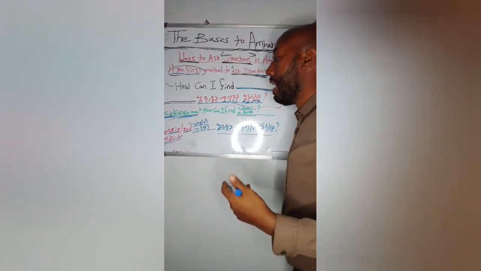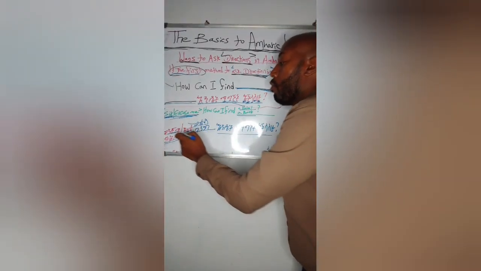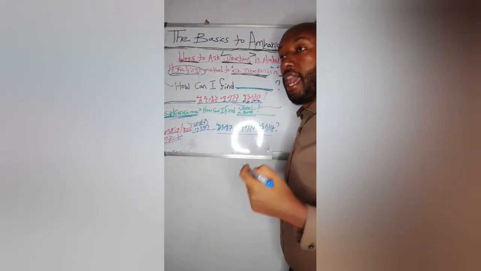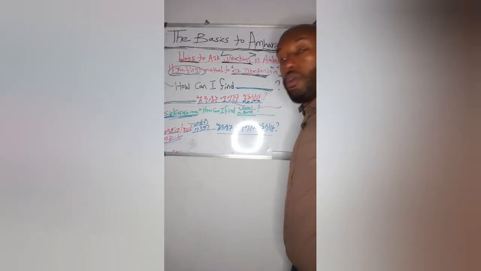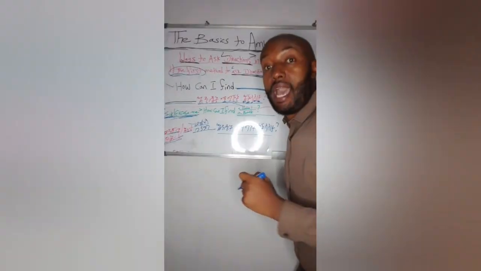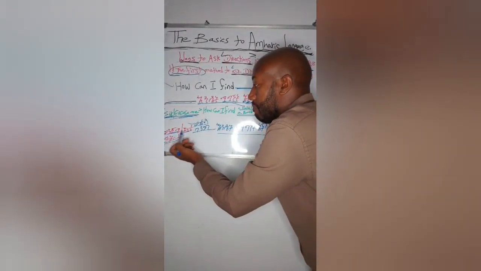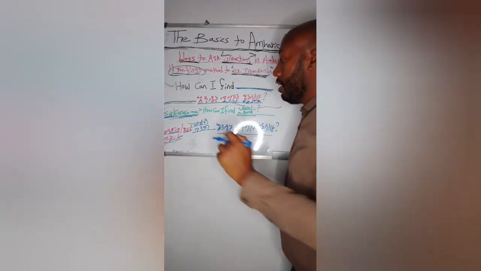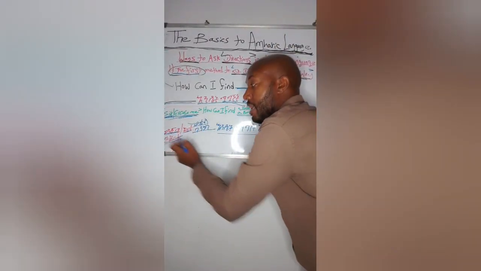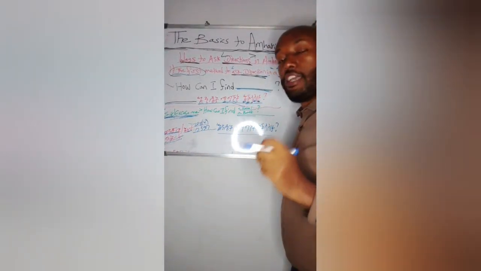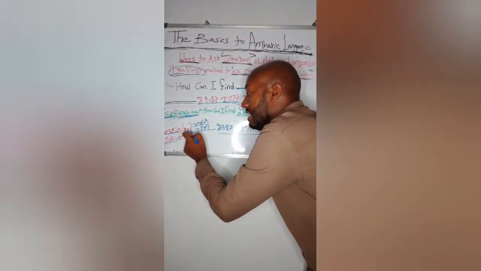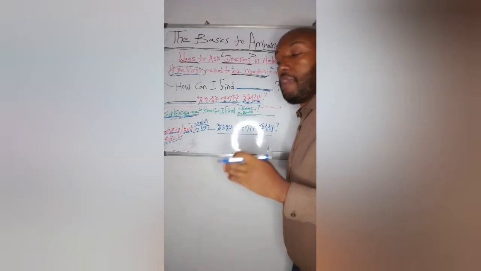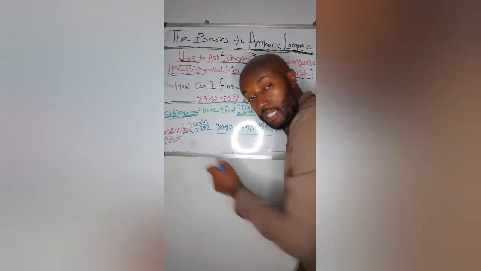Similarly in Amharic, you're going to say ወንድሜ. We use the word ወንድሜ when the person we are asking is a male only. ወንድሜ means my brother. So when you are asking a male person only, you use ወንድሜ. But if the person you are asking is female, you will say እህቴ. It means my sister. But for both male and female, you can use ይቅርታ. It means excuse me.